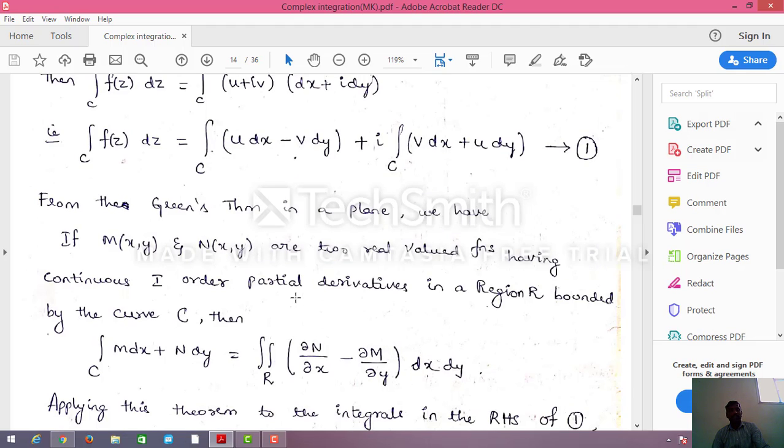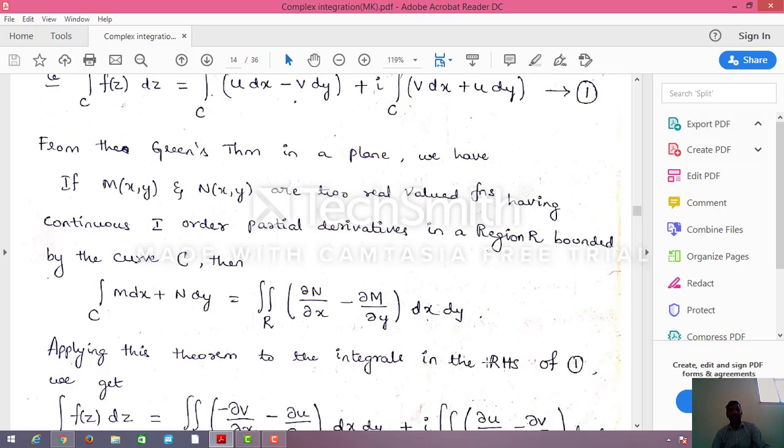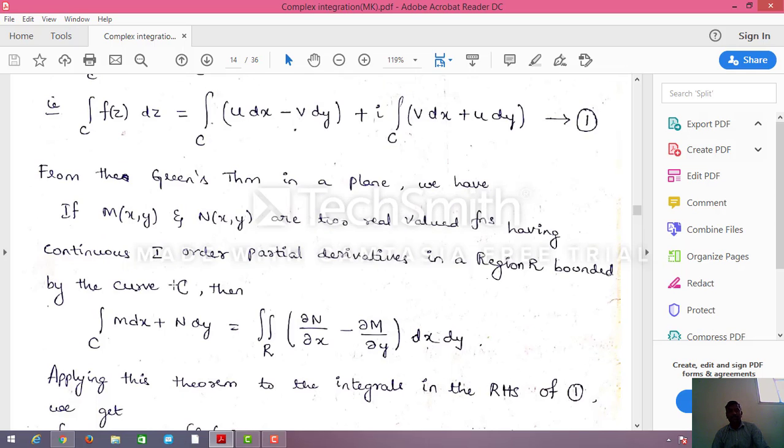So we are going to apply Green's theorem to equation 1, that is, applying the theorem to the integrals on the RHS of equation 1. Just look here, M dx is there. In the place of M, here u is there. Next, in the place of N, what is there? Minus v is there. Similarly, for this term also you will apply. In the place of M, here v is there. In the place of N, here u is there.